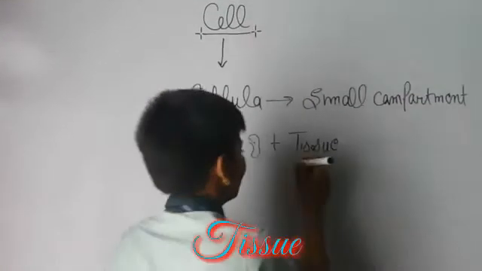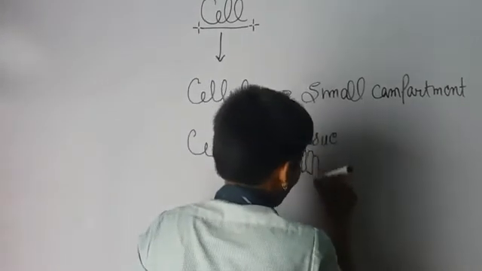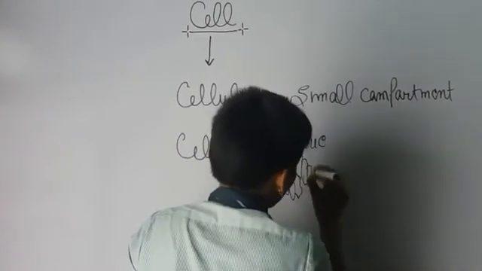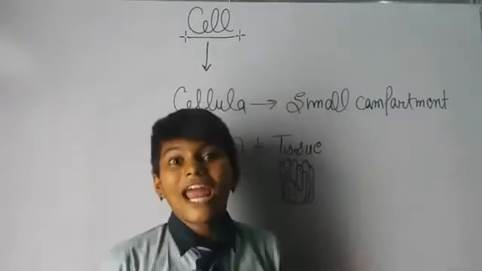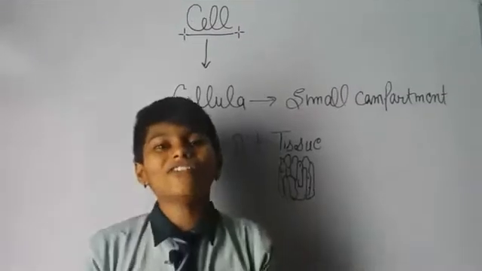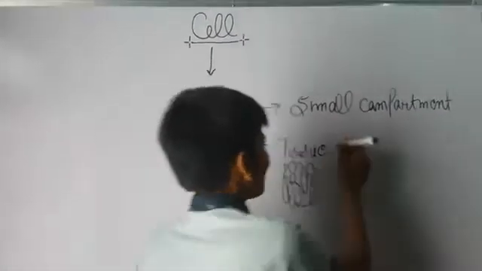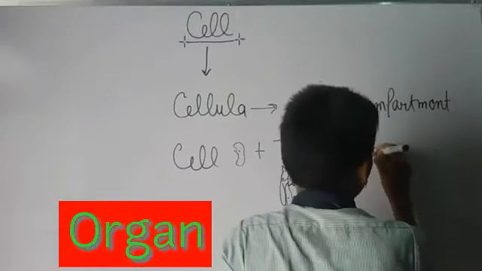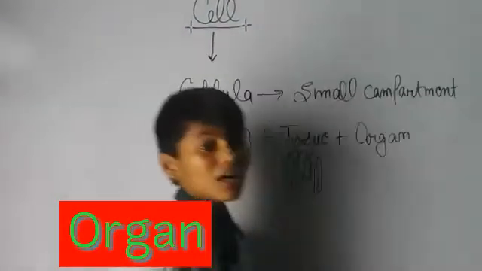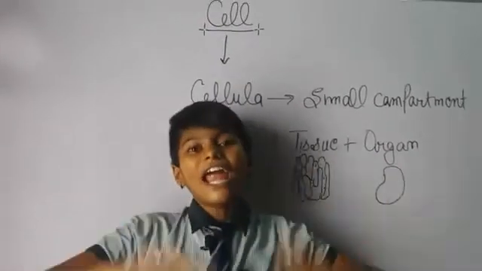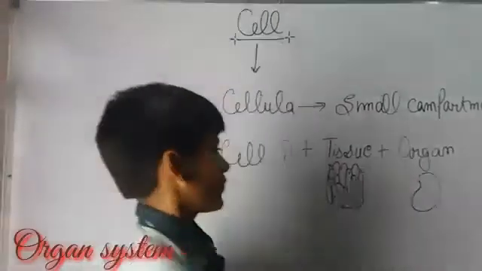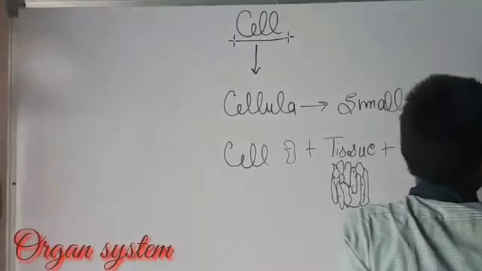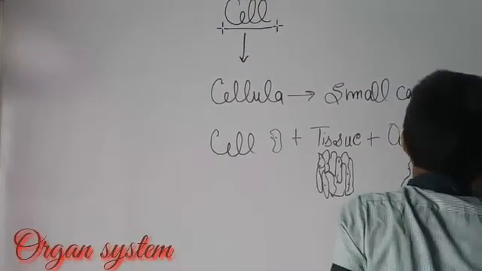When more tissues are combined with each other, they form an organ, and when organs are combined, they form an organ system.